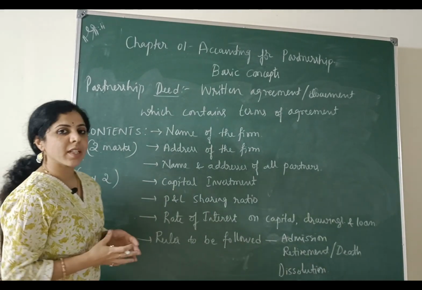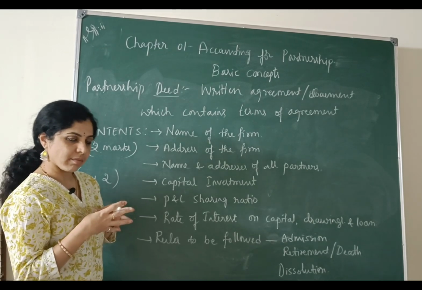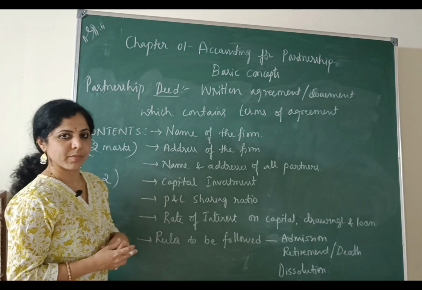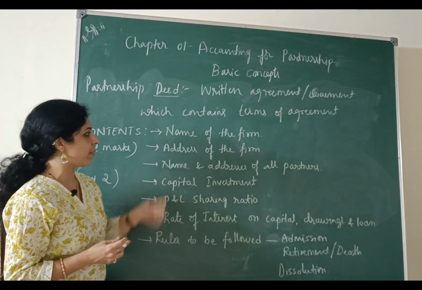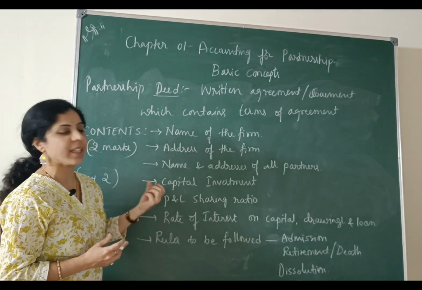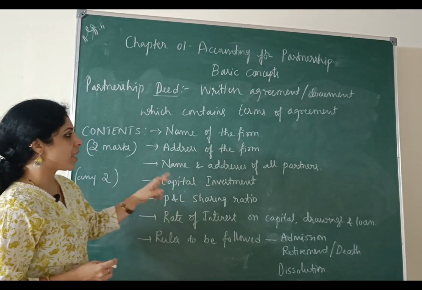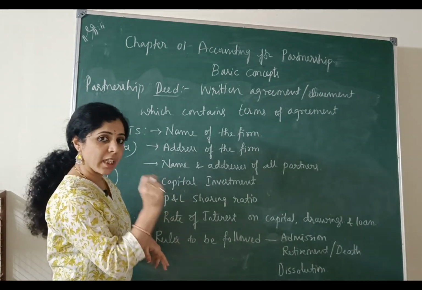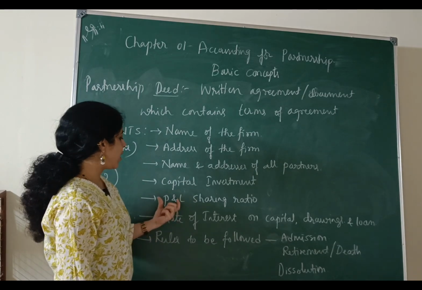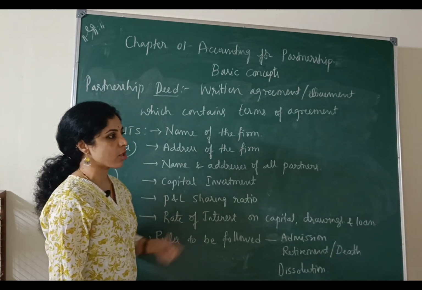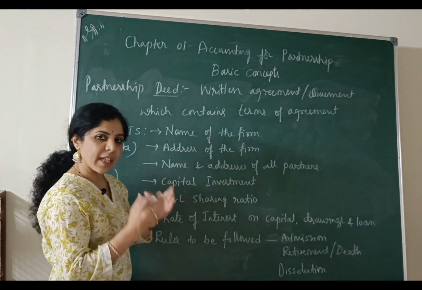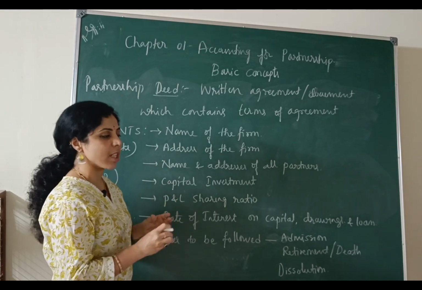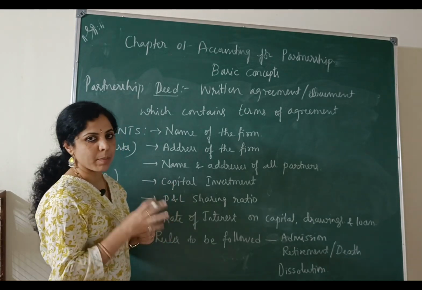The next concept is the contents of the partnership deed. So what are the terms and conditions that will be there in the partnership deed? First one, name of the firm, and address of the firm, where it is actually located, and names and addresses of all the partners, and capital investment made by each partner in the business, and profit and loss sharing ratio: whatever profit they earn in the business, in which ratio the profits will be shared among